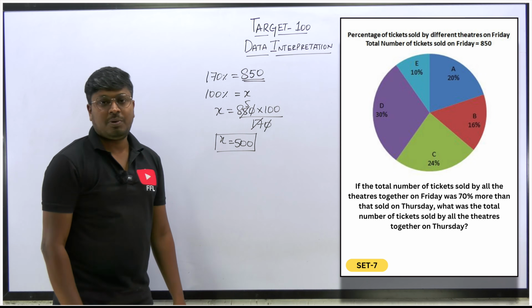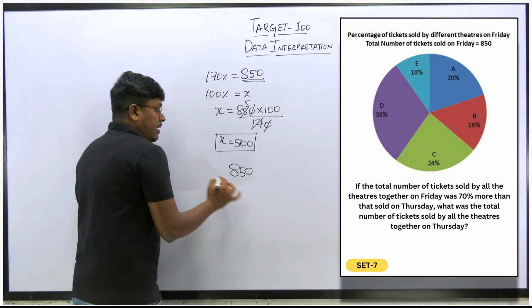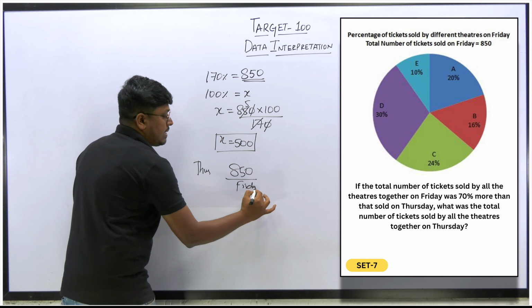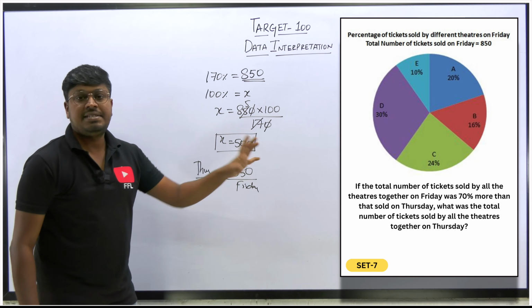So is it understood what they are saying, right? On Friday, they sold 850 tickets. When compared to Thursday, this was Friday's ticket sales. So what they are saying is, when compared to Thursday, Friday sold 70% more tickets.